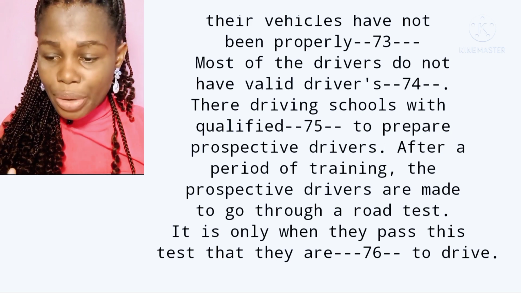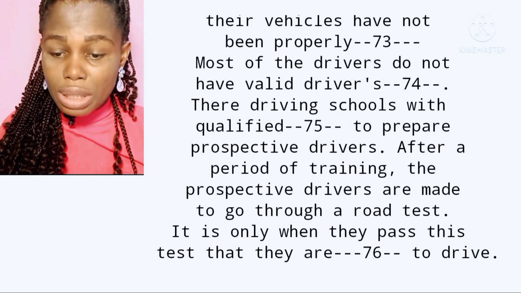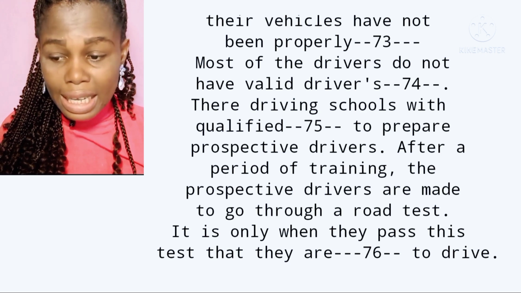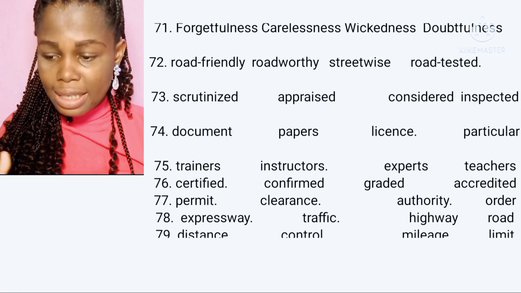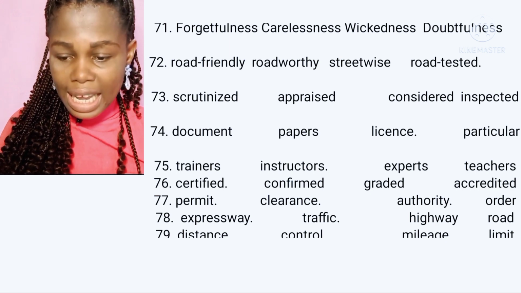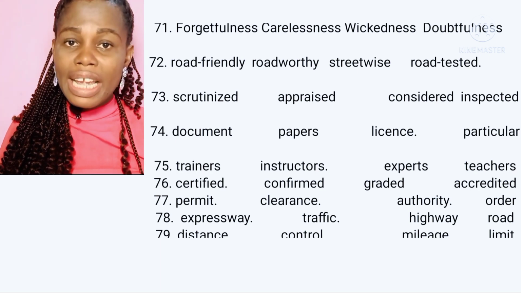Now, after a period of training, the prospective drivers are meant to go through a road test. It is only when they pass this test that they are dashed to drive. We have option A, certified; B, confirmed; C, graded; and D, accredited. Now, the correct answer is option A, certified. After you've learned how to drive in a driving school, you are given a certificate which certifies you as a driver. So the correct answer is option A.